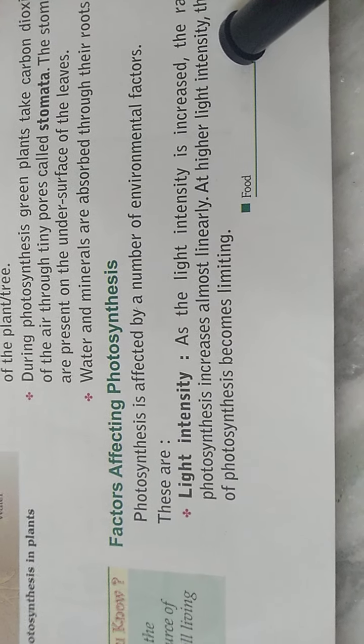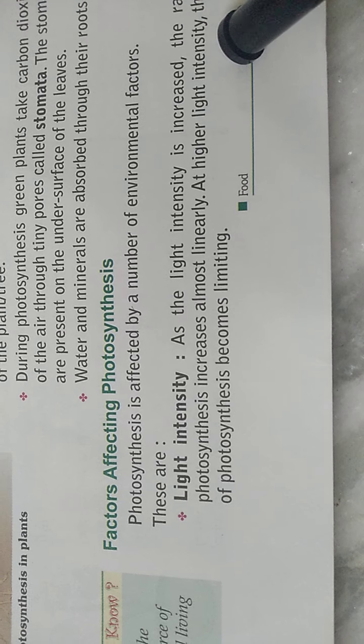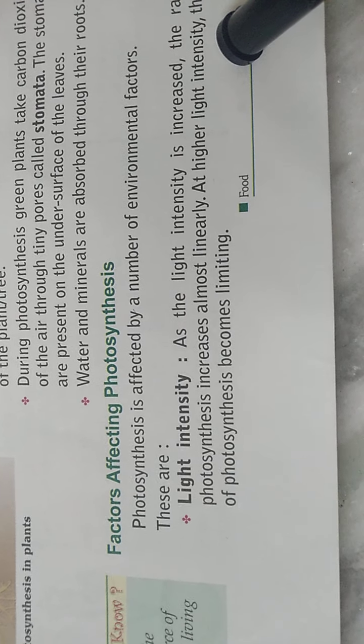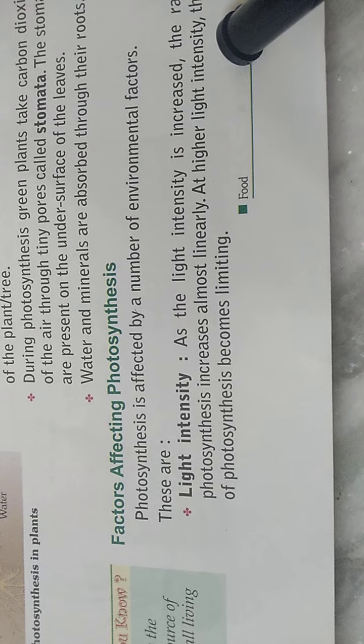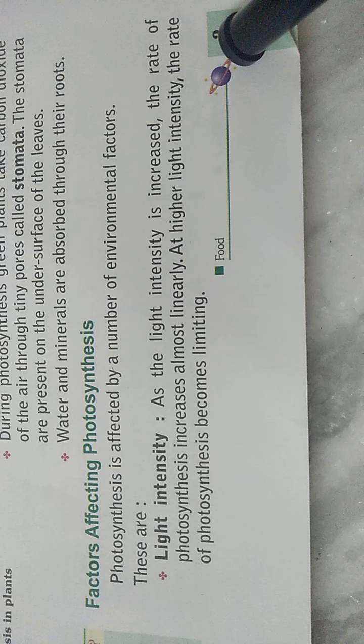Now, the factors that affect photosynthesis. Some factors can affect the rate of photosynthesis. First is the intensity of light, meaning how strong the light is.